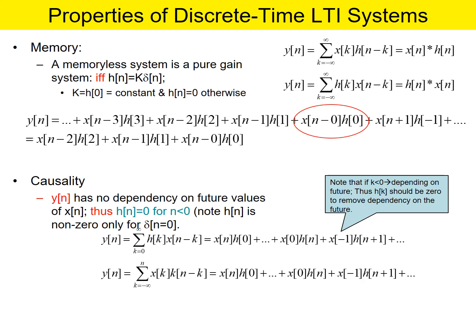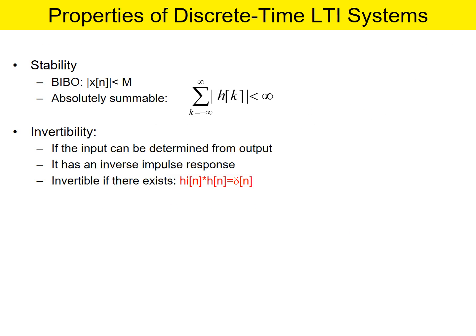Now, as far as causality is considered, y of n has no dependency on future values of x of n. Thus, h of n is equal to 0 for n less than 0, and it is non-zero only for n greater than or equal to 0. So y of n, if we write the equation in the expanded form, is the summation of h of k, x of n minus k, which is equal to x of n into h of 0, plus x of n minus 1 into h of 1, and so on. Like that we can write down the terms.